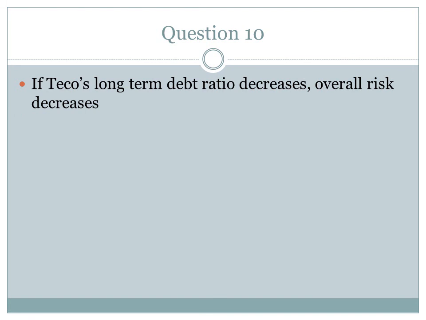Question 10 gives a scenario of TICO's long-term debt ratio decreasing. If their long-term debt ratio were to decrease, it would result in a lower beta. The resulting lower beta would mean that the company is less risky and their required rate of return would also decrease.